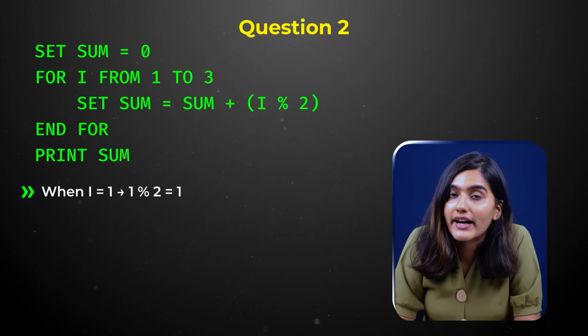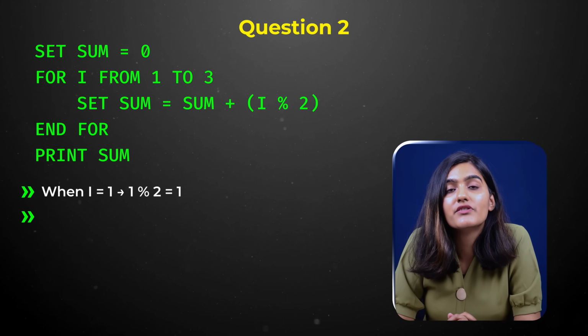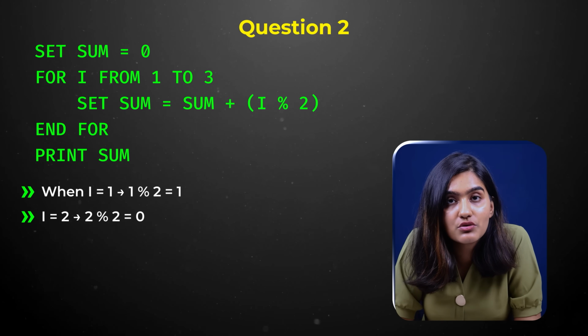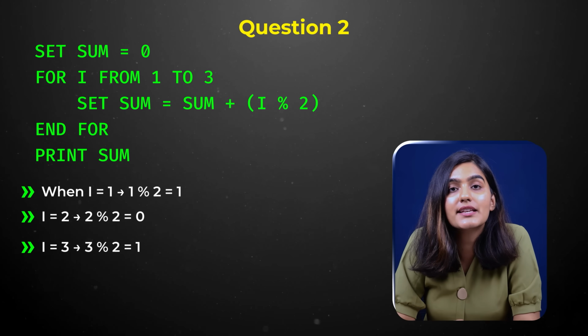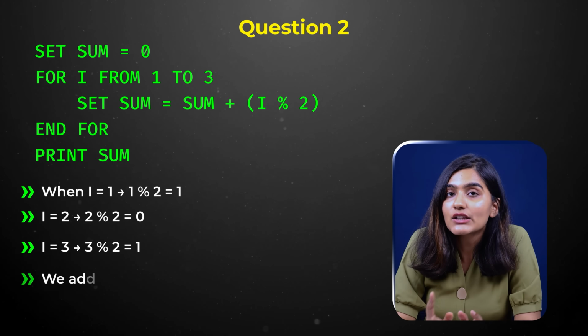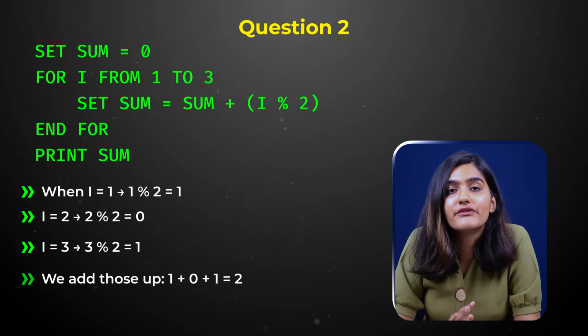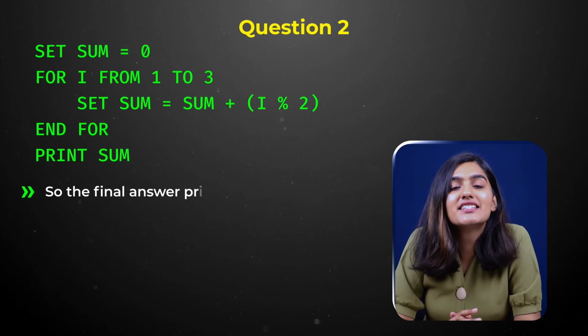When i equals 1, i mod 2 equals 1. When i equals 2, 2 mod 2 equals 0. And when i equals 3, 3 mod 2 equals 1. We add those up, 1 plus 0 plus 1, which equals 2. So the final answer printed is 2. This one helps you understand how loops and conditions work together.